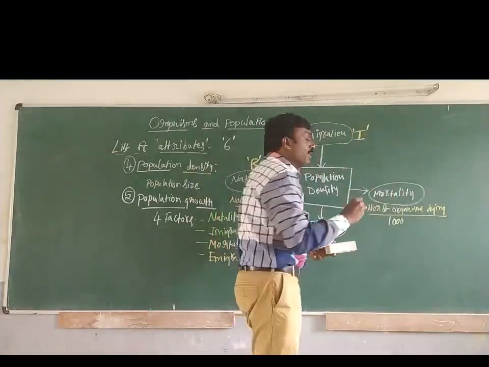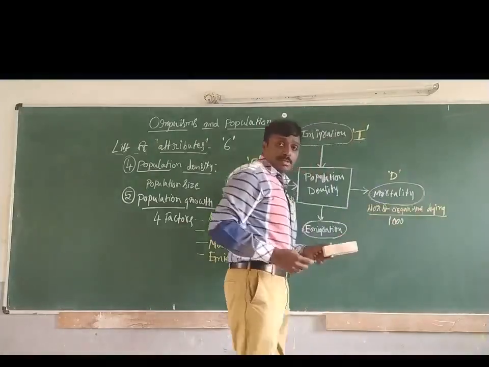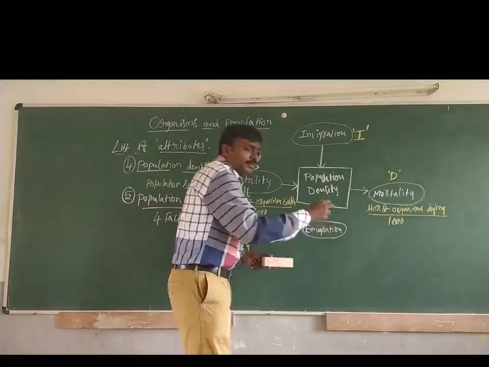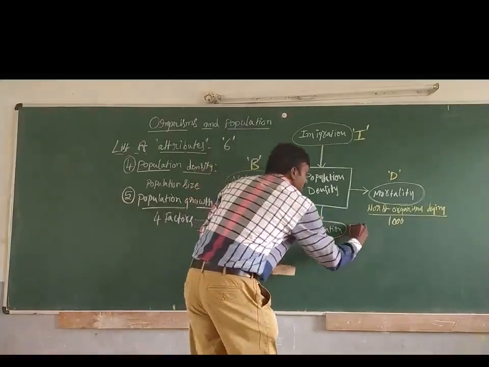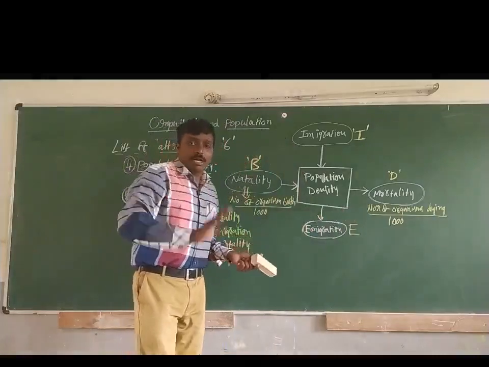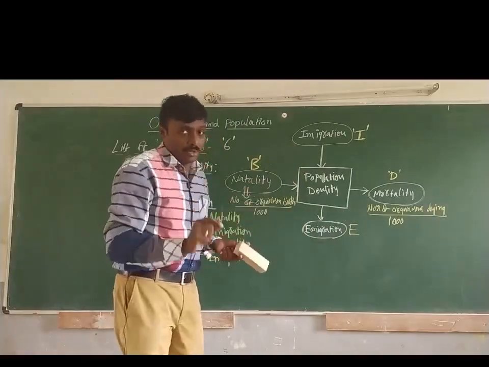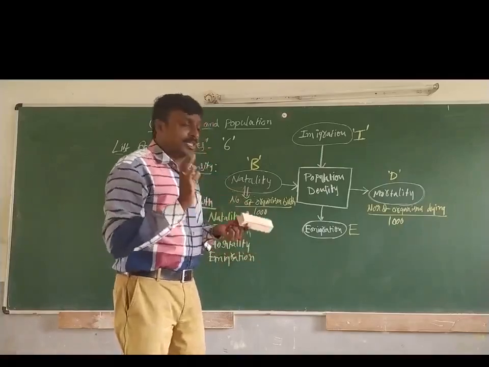Mortality is indicated with D. D means death, right? So here organisms are dying, and emigration is indicated with capital E. Now, a most important point: to measure the population growth.